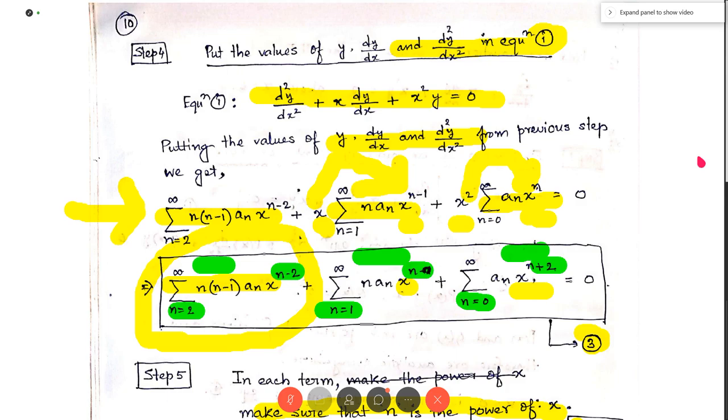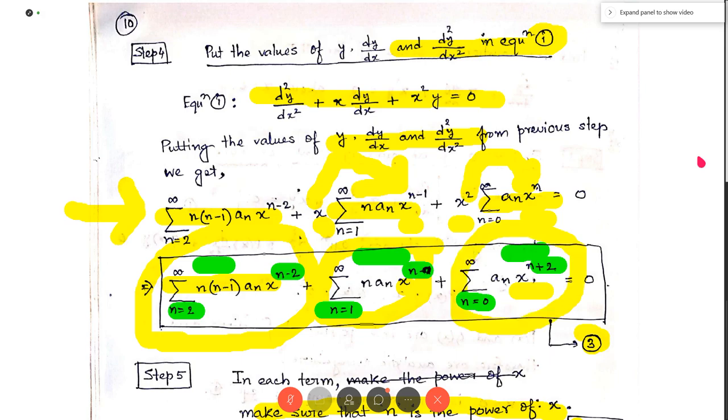Okay. Now in second term, see the second term. The second term is this. Okay. Now the second term is summation n equal to 1 to infinity n x to the power n, and the power of x is n here. So we have nothing to do. The power of x is n, so we have nothing to do. Now in third term we see that n equal to 0 to infinity. What is third term? Third term is here, third term of equation 3.